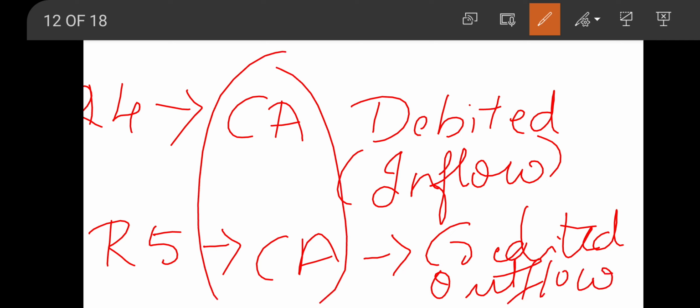In both of these cases, there has to be flow of fund. So to find out whether there is inflow of fund or outflow of fund, we should consider the current account. If the current account is debited, it is considered as inflow of fund. If the current account is credited, it is considered as outflow of fund.